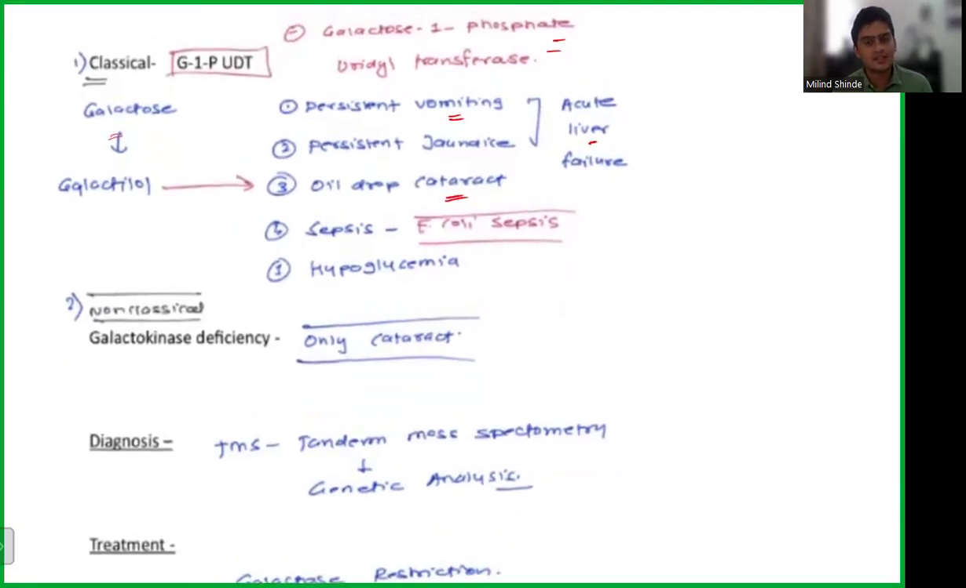and you have a non-classical form where you have a galactokinase deficiency. So there is phenylketonuria, there is alkaptonuria. So just briefly, you should know at least the enzymes and key clinical features. If you know these key clinical features, you will be able to answer the question.